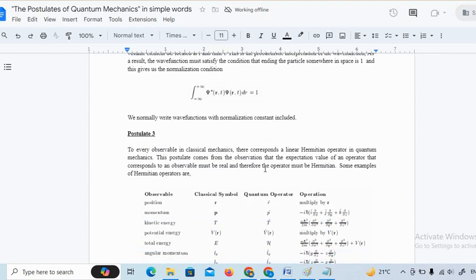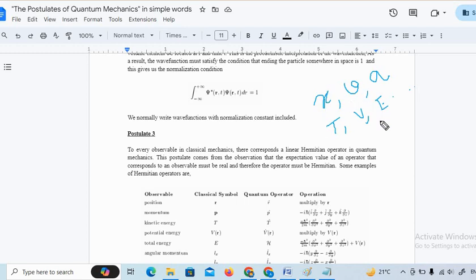Now comes the next idea, about operators. In dynamics, when a particle moves from one point to another, it corresponds to its position. If it is one dimension, this will be represented by displacement x. There will be the corresponding velocity, and one can calculate acceleration. Then you can calculate kinetic energy, get the potential energy, and get the total energy of the system. These are the variables. In the classical world, these are observables, or sometimes called physical dynamical variables.